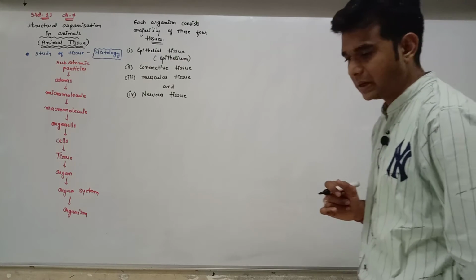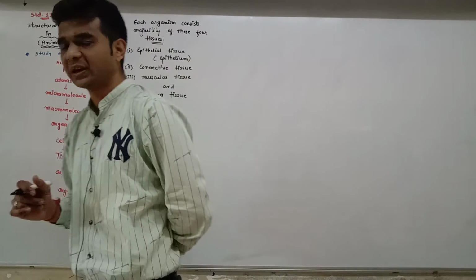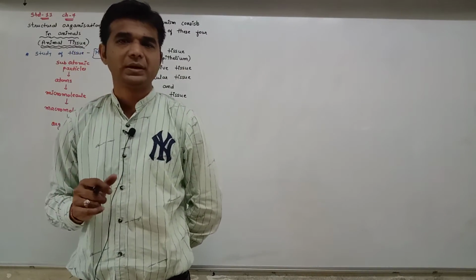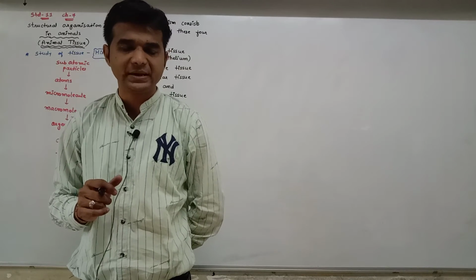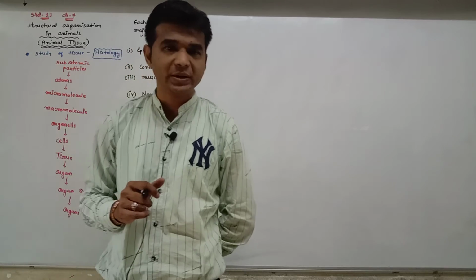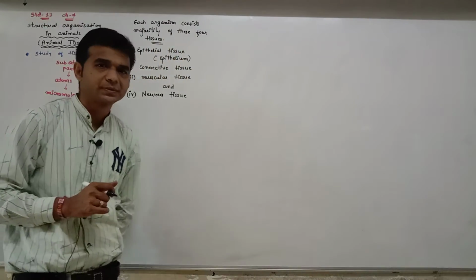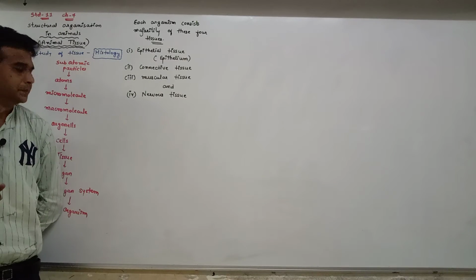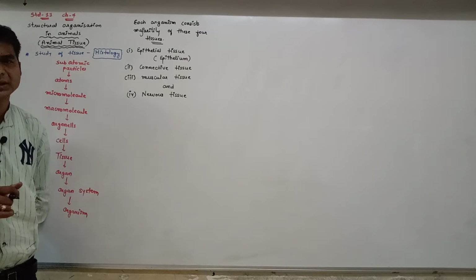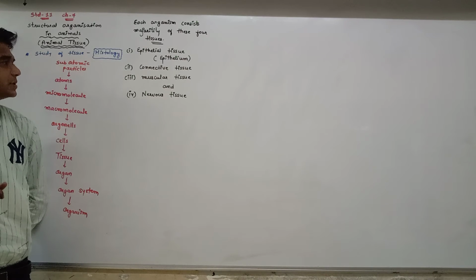Muscular tissue. We have learned about muscles in the 20th chapter, that muscles have contractibility, elasticity, excitability, conductivity, like that. And we have three types of muscles: voluntary muscle, involuntary muscle, and cardiac muscles.